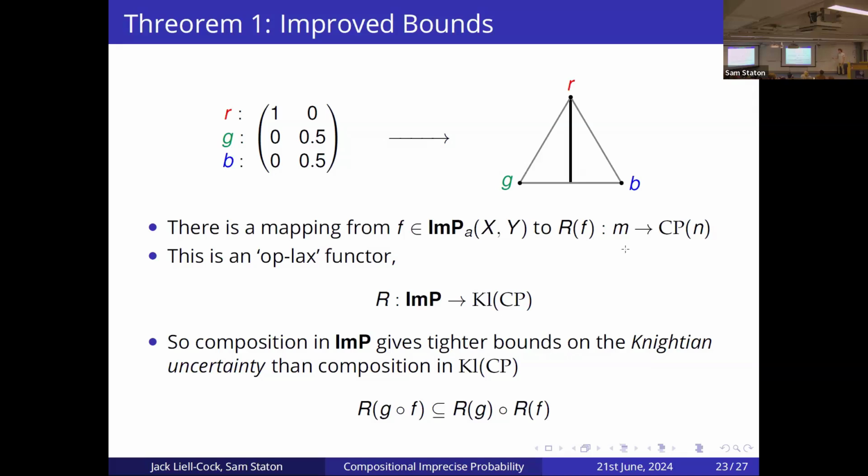So what we can show is this mapping actually generates a functor. Given any two morphisms, if we combine them in imp, and then we take the mapping across to the Kleisli category of the convex power set monad, we actually get a subset of what we would get if we mapped each morphism individually and then composed them in the Kleisli category of the convex power sets. So basically, if we have a smaller convex set, we have less uncertainty. So we actually have refined bounds in our composition in the end.